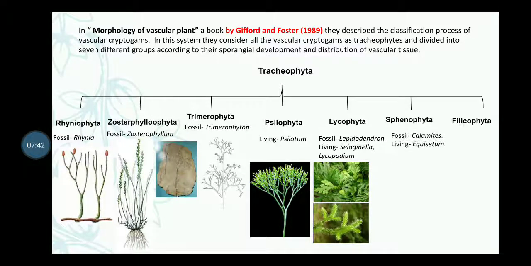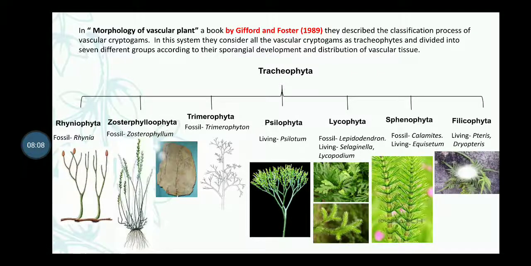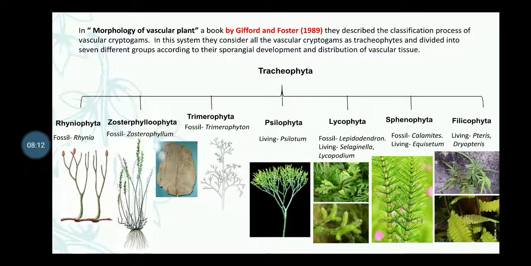In case of Sphenophyta, one example of a fossil member is Calamites, and the living member is Equisetum, and that is the morphological picture of Equisetum. In case of Filicophyta, living members are found, and that is the most advanced, Dryopteris. Living members are Pteris and Dryopteris. That is the morphological figure of Pteris and another fern.